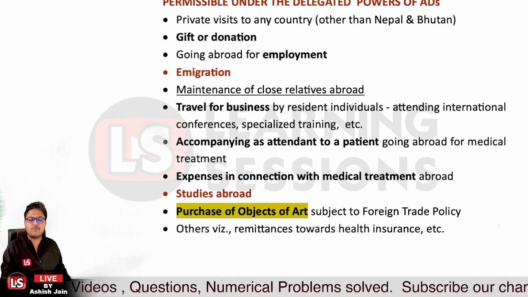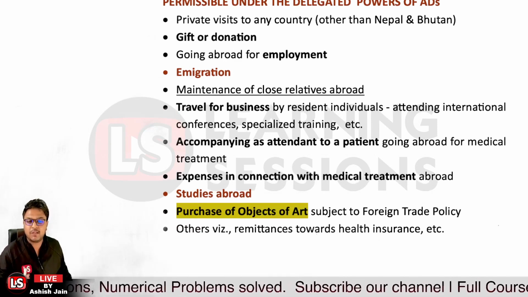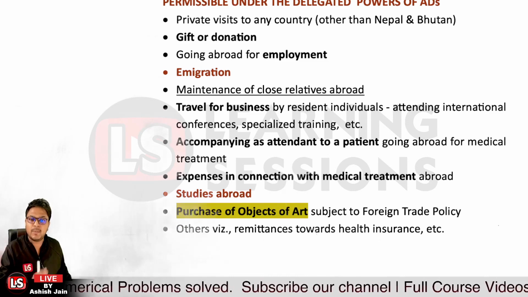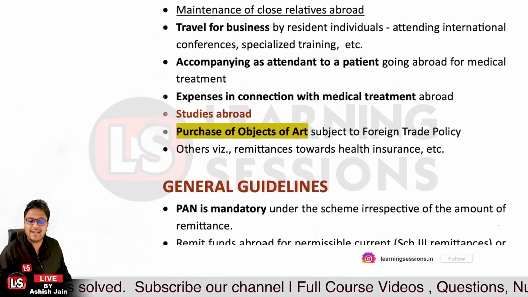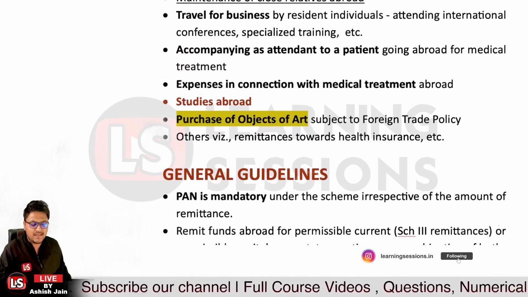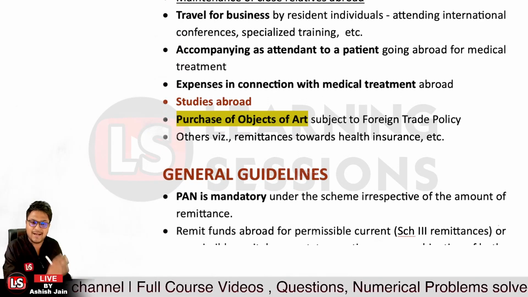So that's the case related to it, where under the LRS, up to an aggregate limit of USD 2,50,000 per financial year, you can remit the amount abroad. Further, let's have a look at the general guidelines. I told you that PAN is compulsory, whether you're going to remit $1 or $2,50,000, PAN is compulsory.